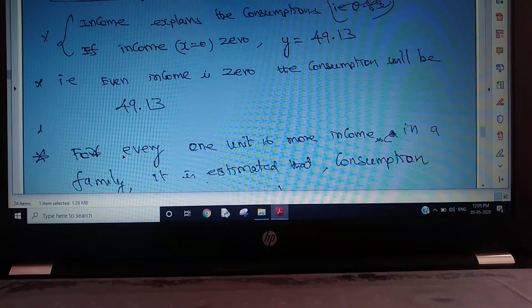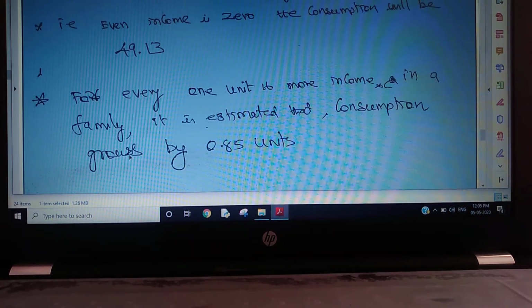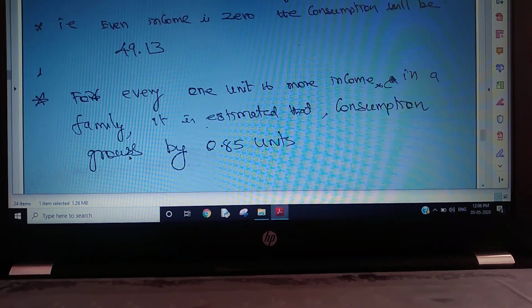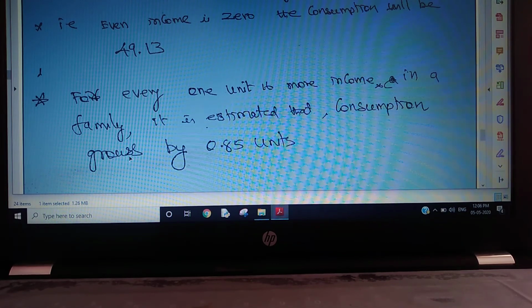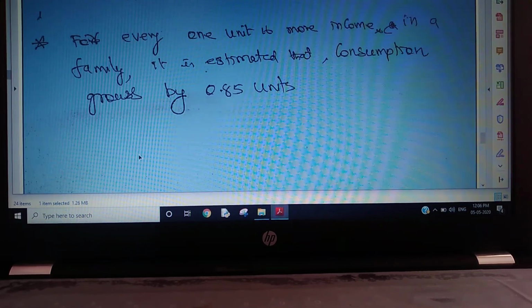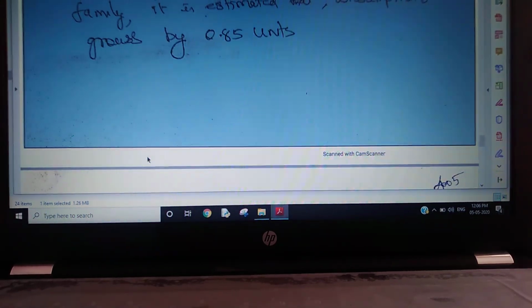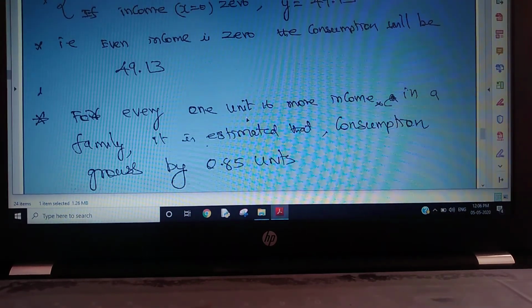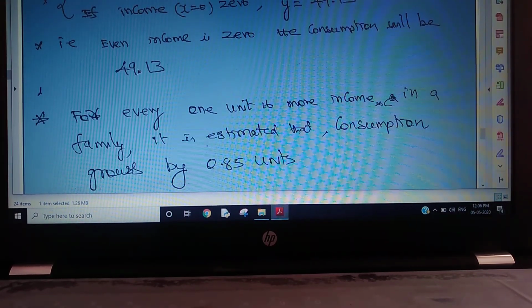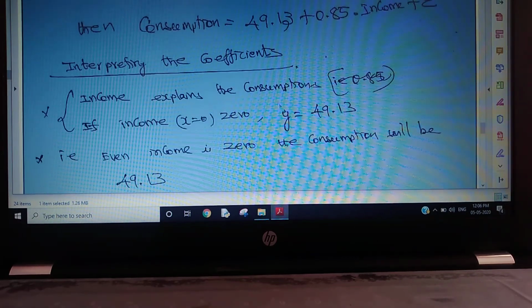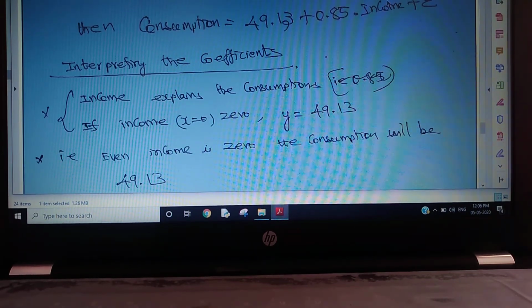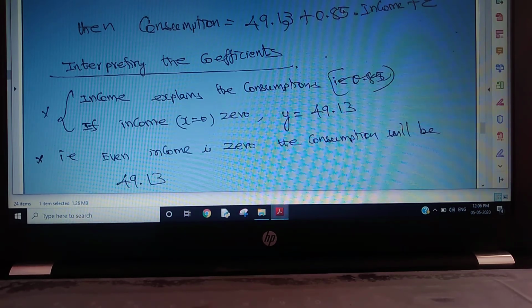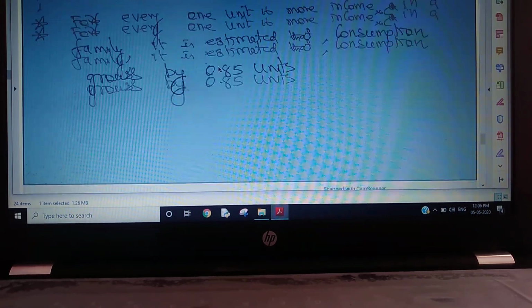For every 1 unit of more income in a family, it is estimated that the consumption grows by 0.85 units. So two things we have to understand. One, even if income is 0, there will be a consumption of 49.13. And second, for every 1 unit of more income, the consumption increases by 0.85.